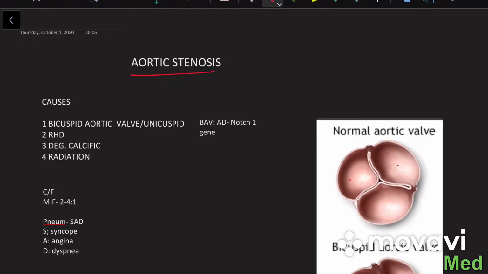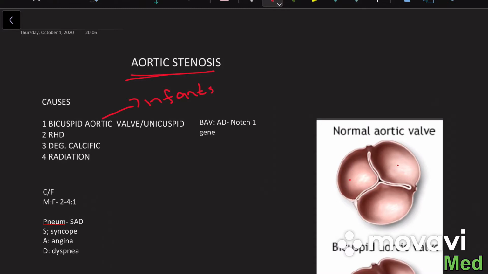Today we will be talking about aortic stenosis. Aortic stenosis is a condition in which there is a progressive narrowing of the aortic valve. It is also called left ventricular outflow obstruction. The number one cause of aortic stenosis in infants is congenital bicuspid aortic valve or unicuspid aortic valve, and it